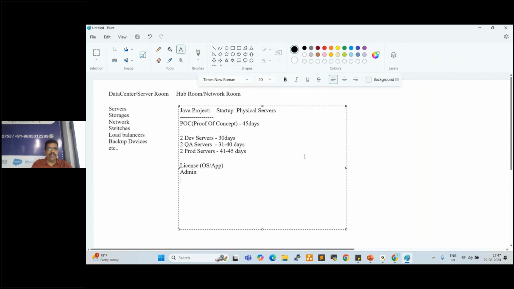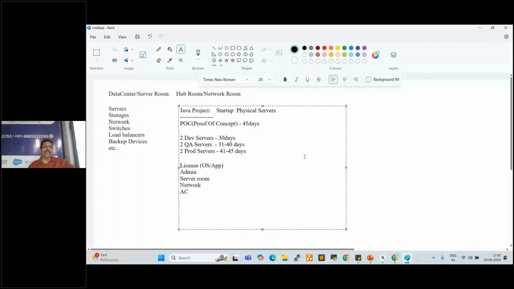After that, we require a server room and also network, and AC is required, central AC or normal AC.